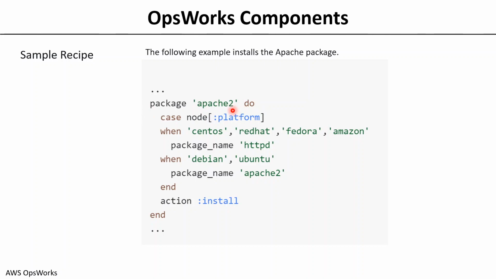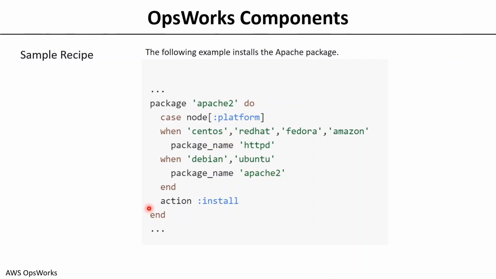So in this particular recipe, it's a package Apache to do something. If the platform is CentOS, Red Hat, Fedora or Amazon, then install a package called httpd, or if it is Debian and Ubuntu, then it's apache2. httpd is not a package to be installed on Debian and Ubuntu, so we are specifying a different package called apache2.